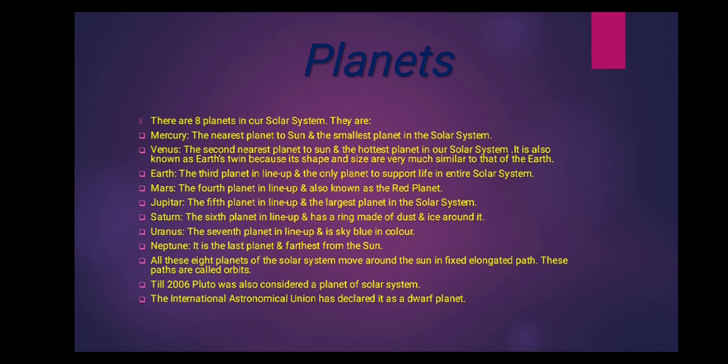Twin means when two persons look alike, or are similar to each other, they are known as twins. So Venus is known as the Earth's twin because it looks like Earth. That's why Earth and Venus are known as twin planets.